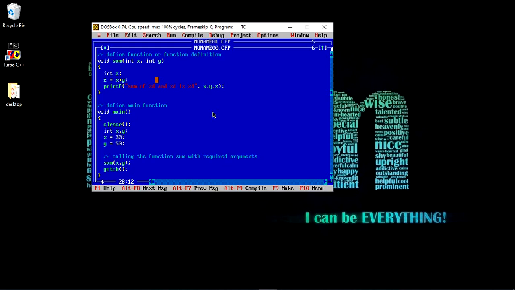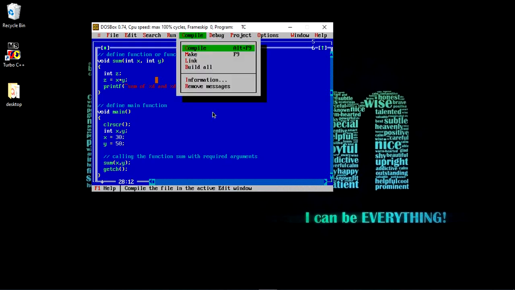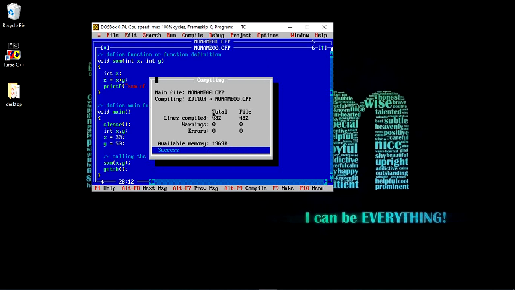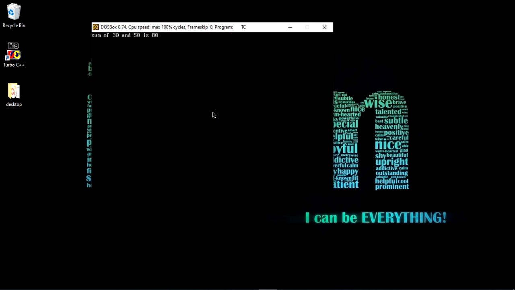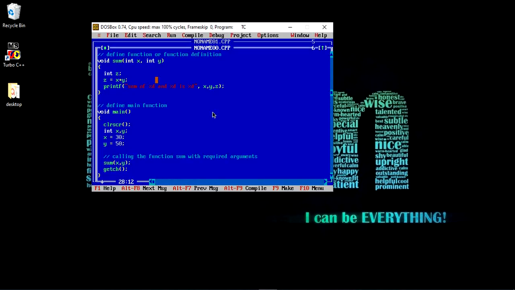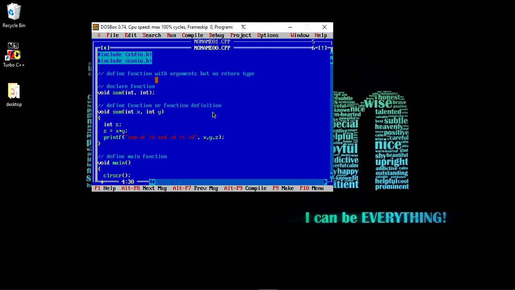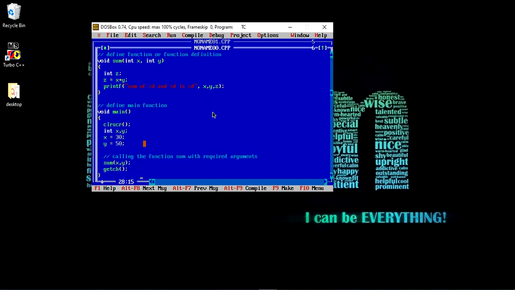Let us compile and run the application. So we are getting the same output. The sum of 30 and 50 is 80. So this is how we can declare the function with arguments but no return type, and define and call this particular function by giving the input of two integer type and calling the function using the arguments.